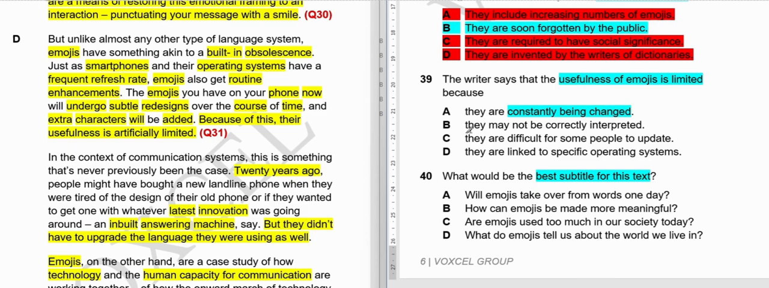B option, they may not be correctly interpreted, so people may misinterpret them. C, they are difficult for some people to update, something about updation, and so for some people it's not an easy task. D, they are linked to specific operating systems. So they are linked to some particular operating system like Android OS or Apple iOS, something like that. Okay, so this is our location as I already told you. So you have 5 seconds or so to tell me the answer, and your time starts now.